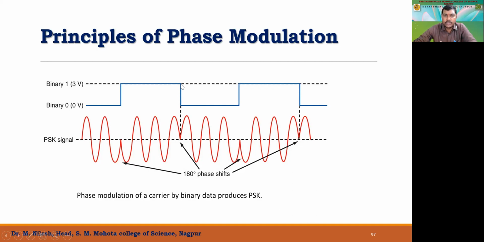So when it switches from, say, positive 3 volt to 0 volt again, then we'll again have a phase shift. So actually, phase modulation is the changing of phase with respect to the amplitude of, say, the modulating signal.